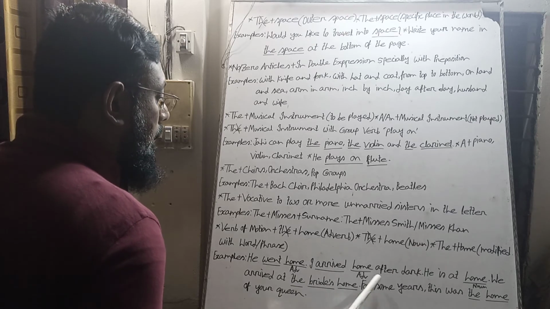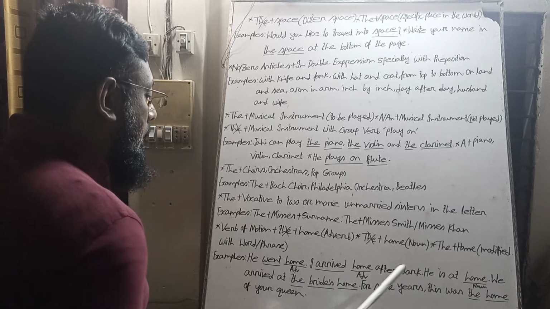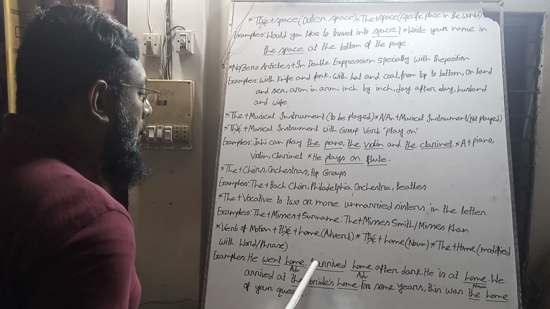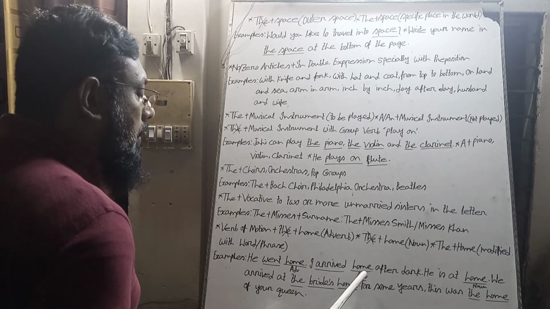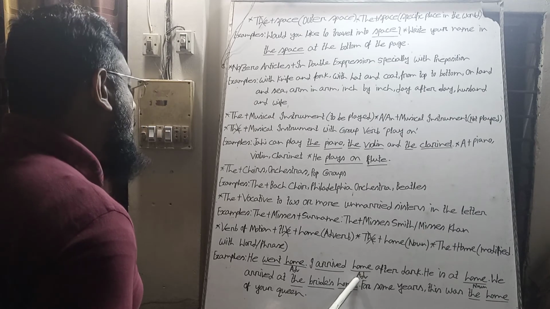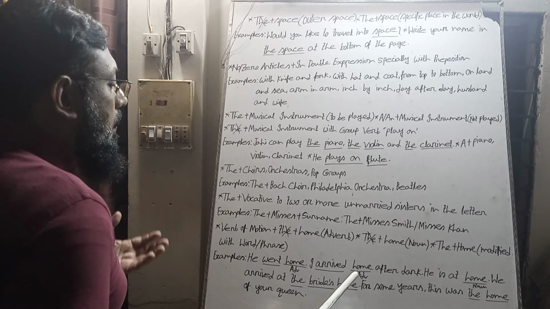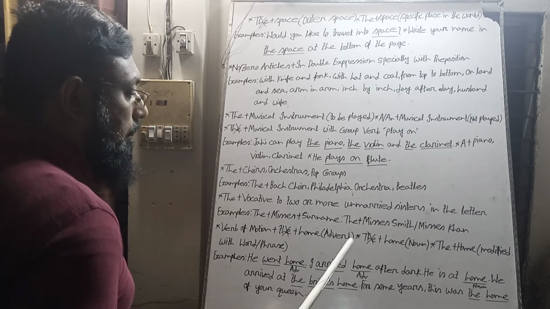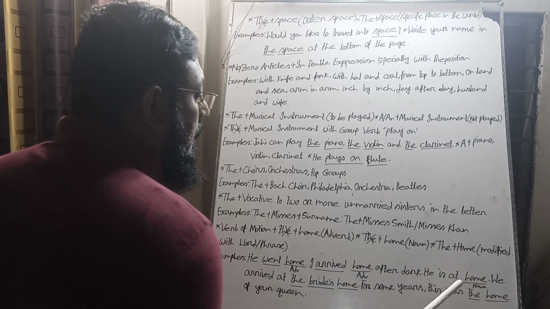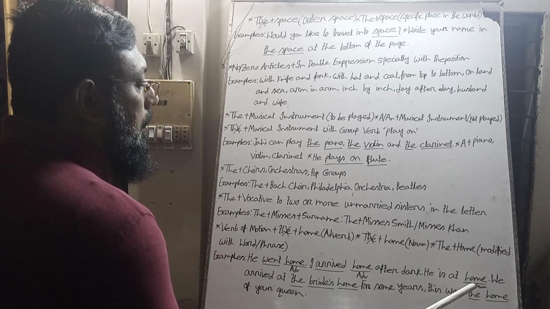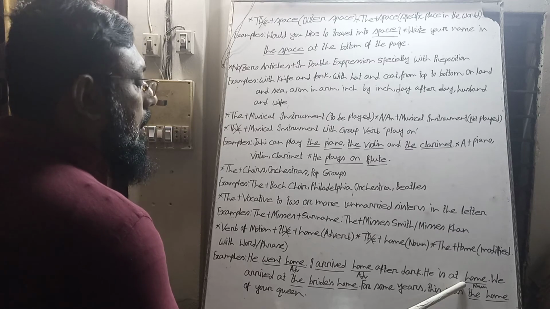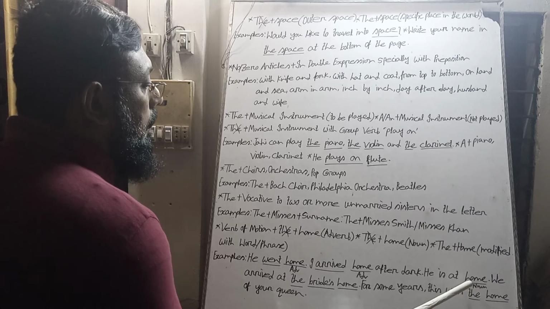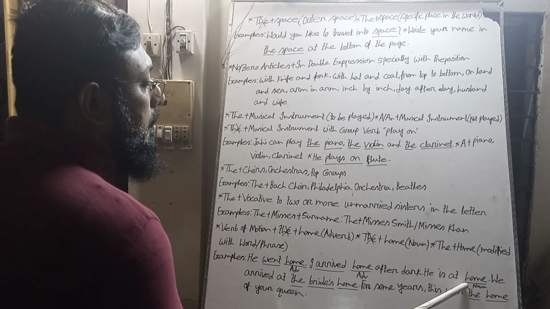I arrived home after the dark. Arrived is a motion verb, and after a motion verb we have used home directly as an adverb. So we have not used the article before the adverb home. He is at home. At is used before the noun home alone, but we don't use the article before the noun home when it is used alone.